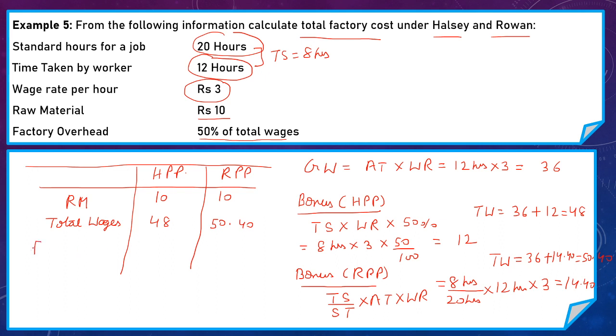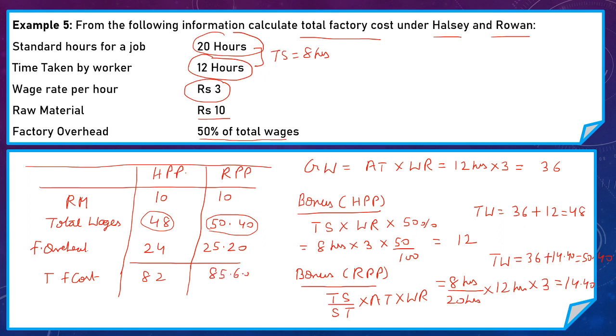Now we write factory overhead. Here factory overhead is 50% of total wages. So 50% of 48 is 24 rupees and 50% of 50.40 is 25.20. Now we add all the expenses to calculate total factory cost, and our total factory cost under Halsey premium plan is 82 rupees and in Rowan premium plan our total factory cost is 85.60 rupees.